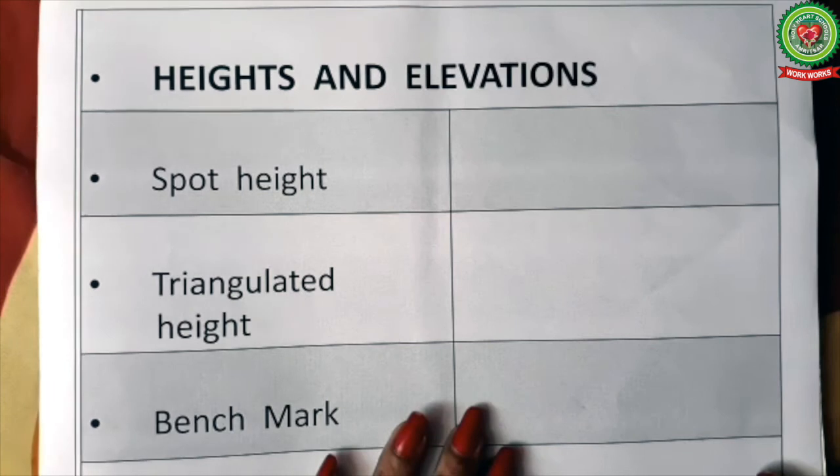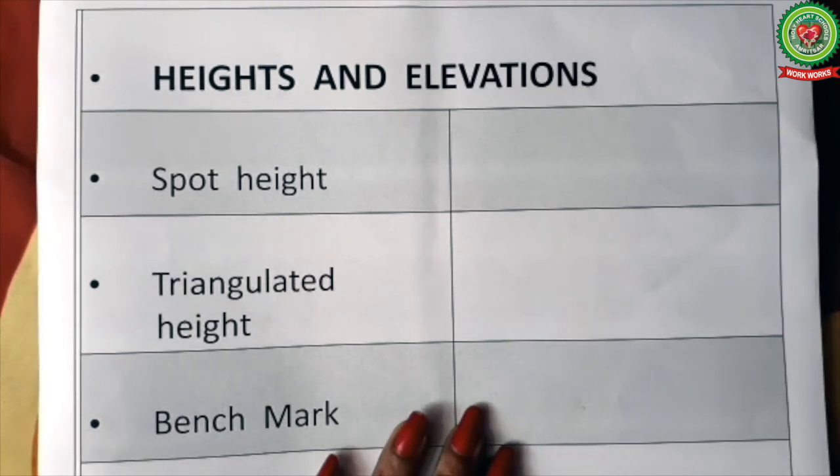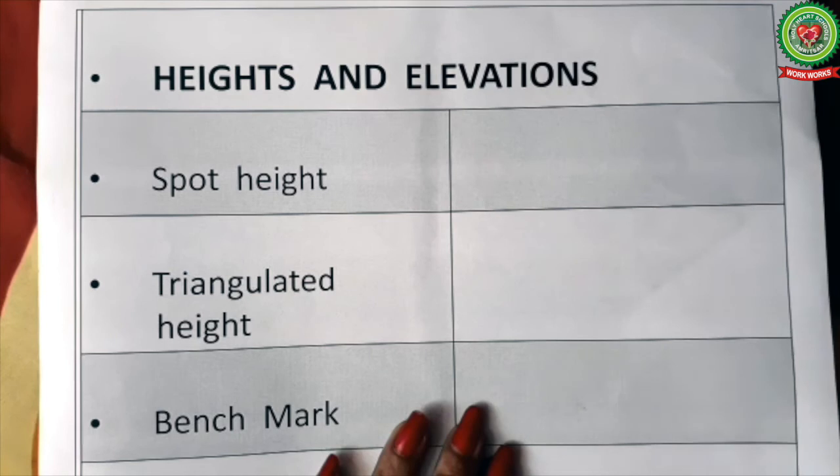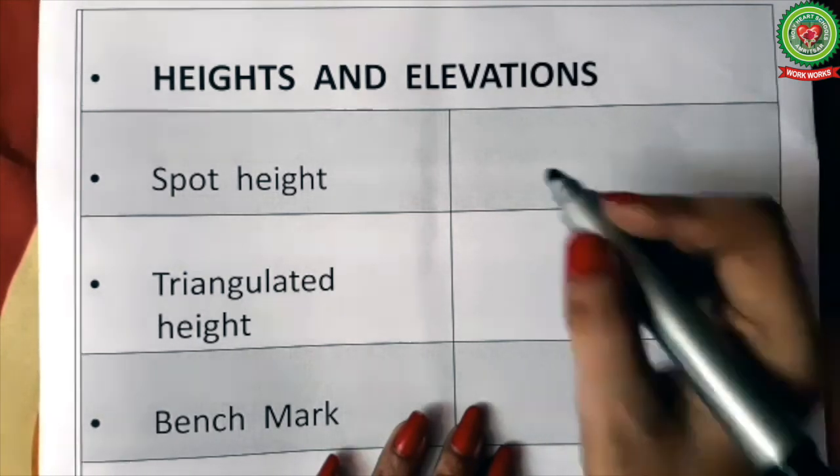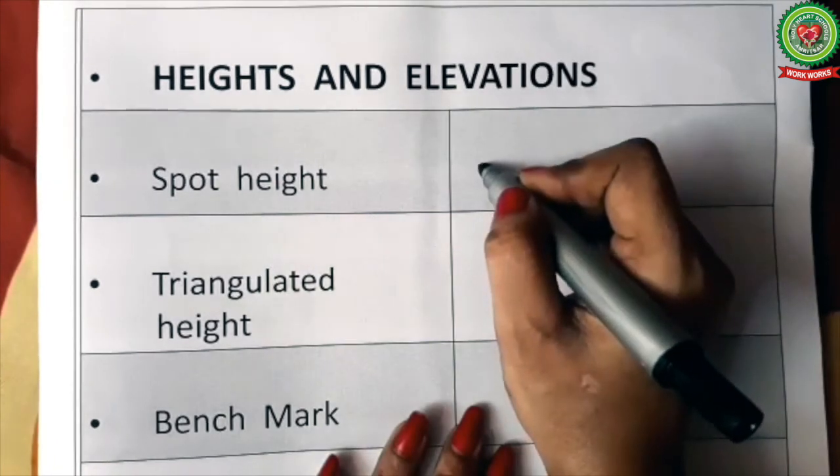Now we will discuss heights and elevations. First, spot height. Spot height is the height of a place above the mean sea level. It is the actual height of the place. It is shown with a dot followed by a number like this.